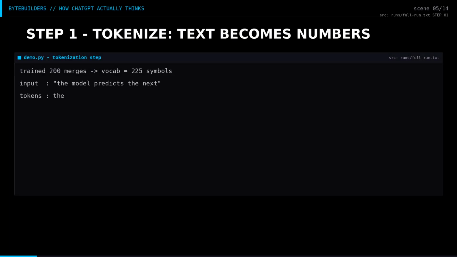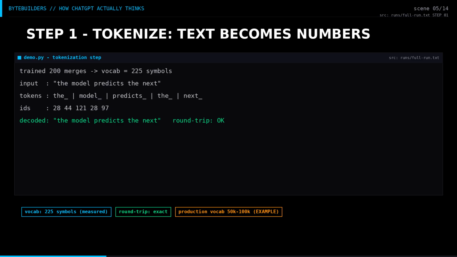Step 1. Tokenization. The model never sees letters. 200 merge rules turn our sentence into 5 tokens. IDs 28, 44, 121, 28, 97. Decoding returns the exact string. This lookup is the model's only way to read. Production vocabularies are far larger, for example 50 to 100,000 symbols. Rare words split into fragments, which is why spelling is genuinely hard.